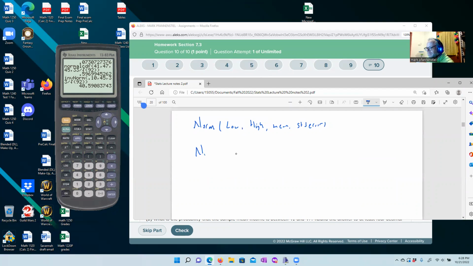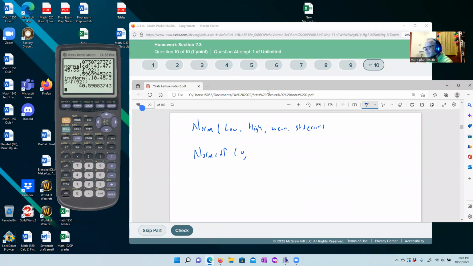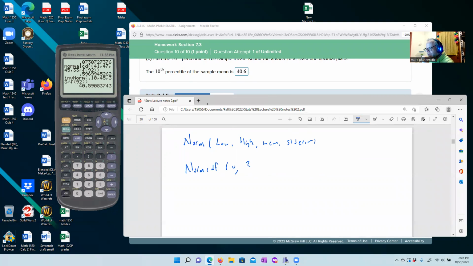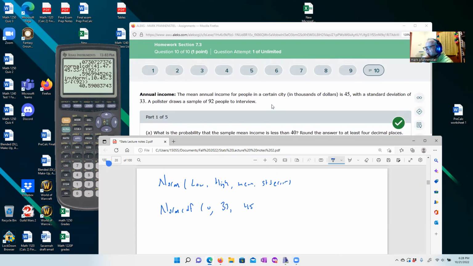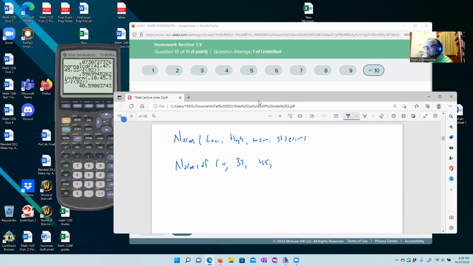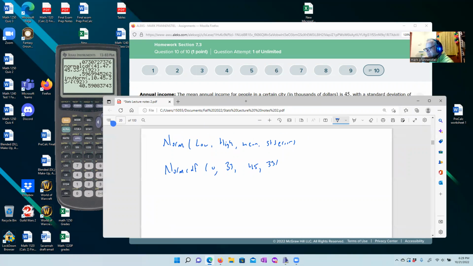So we could say norm CDF. Again, I'm picking numbers that I wanted that are easy to plug in. Okay. And then what was the high value that we wanted here? Less than 33. What is our mean? Mean is 45, wasn't it? And then our standard deviation, that was 33 divided by the square root of 92.